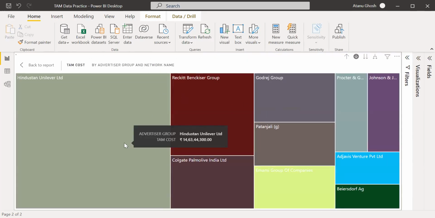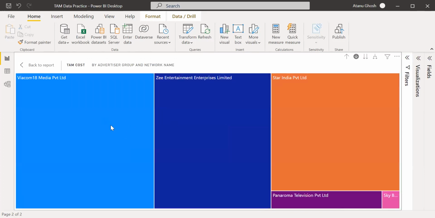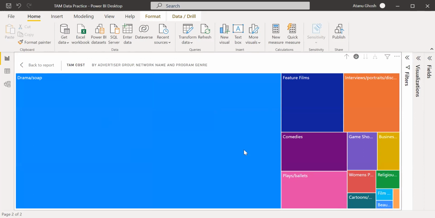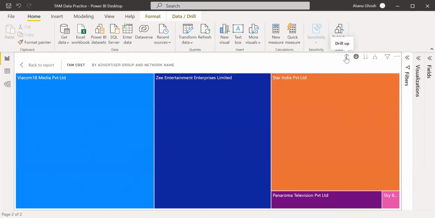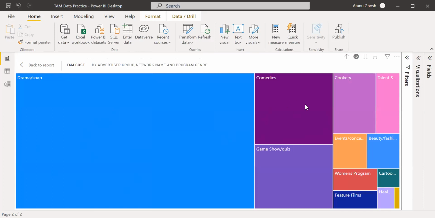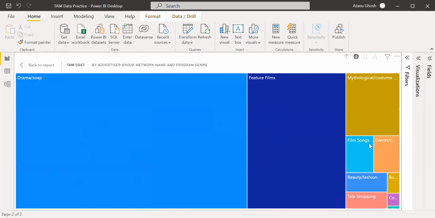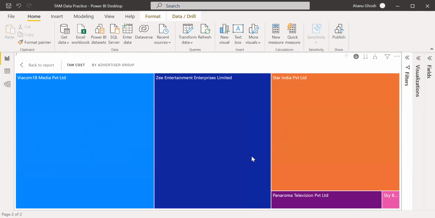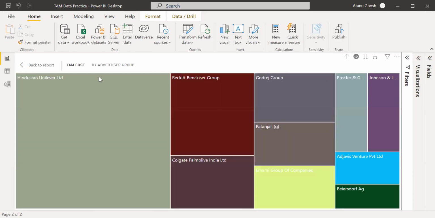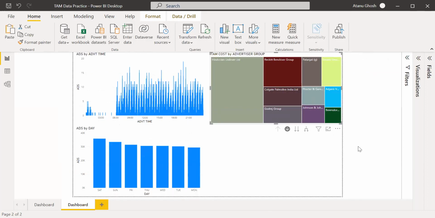So Unilever, Viacom. Program genre is drama, soap, feature films, interviews, portrait, comedies, etc. And when they are going to Z, what is the genre? Similar. Cookery, but cookery is a game show quiz that is there in Z, which is not there in Viacom. Star India, feature film. So in Star India they are spending on feature film. Interesting. Very interesting.